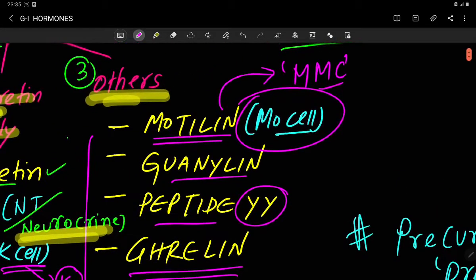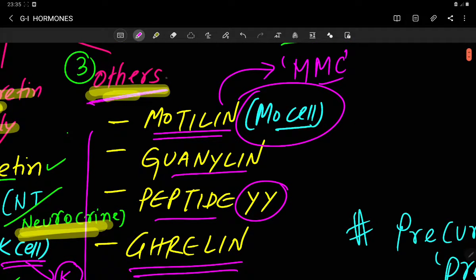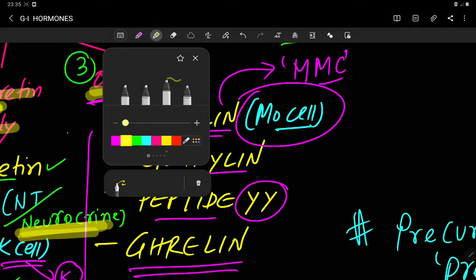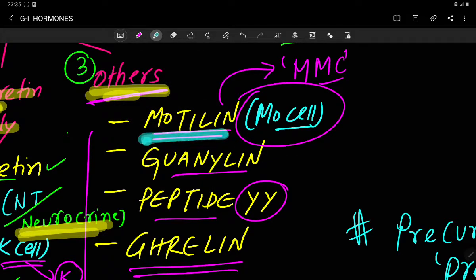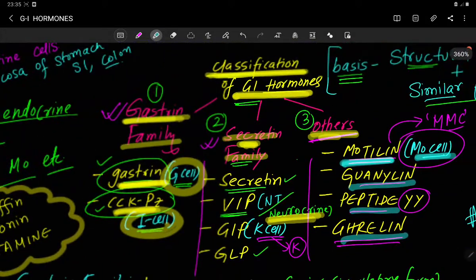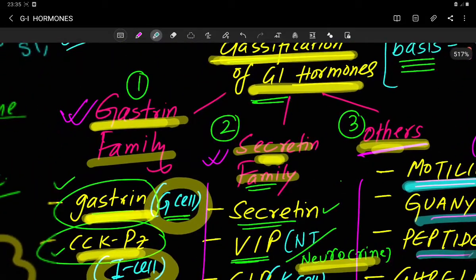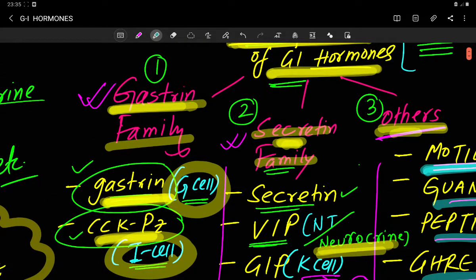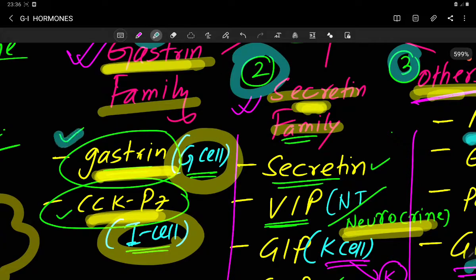So in the category of others, there is motilin, secreted from Mo cell, guanylin, peptide YY, ghrelin. So this is the classification of GI hormones. Under the classification of GI hormones, there is the gastrin family, the secretin family, and others. Under the gastrin family, the main members are gastrin and cholecystokinin, pancreozymin. Gastrin is secreted from your G cell. Cholecystokinin, pancreozymin is secreted from your I cells.